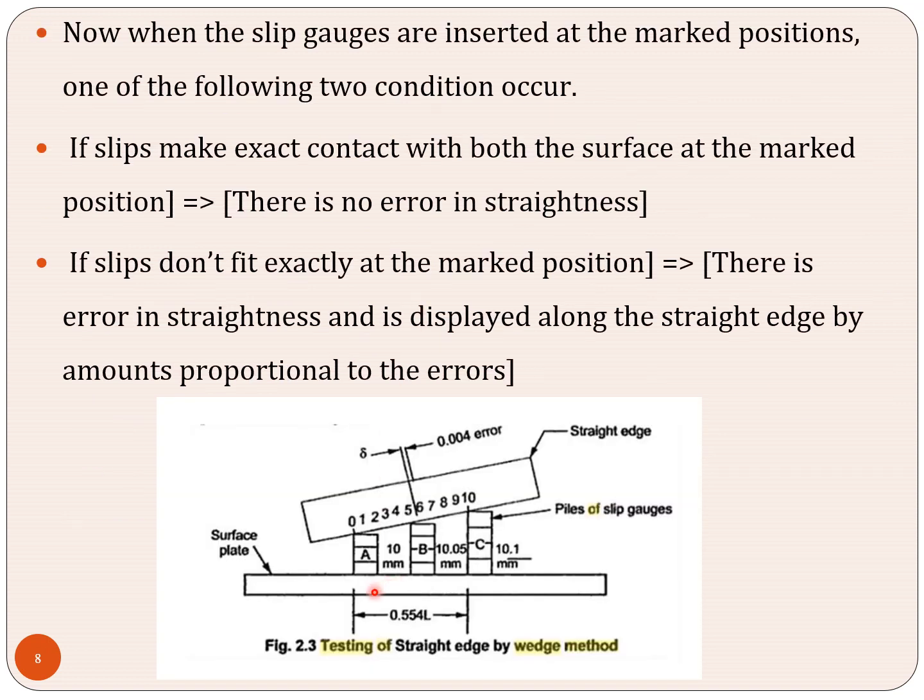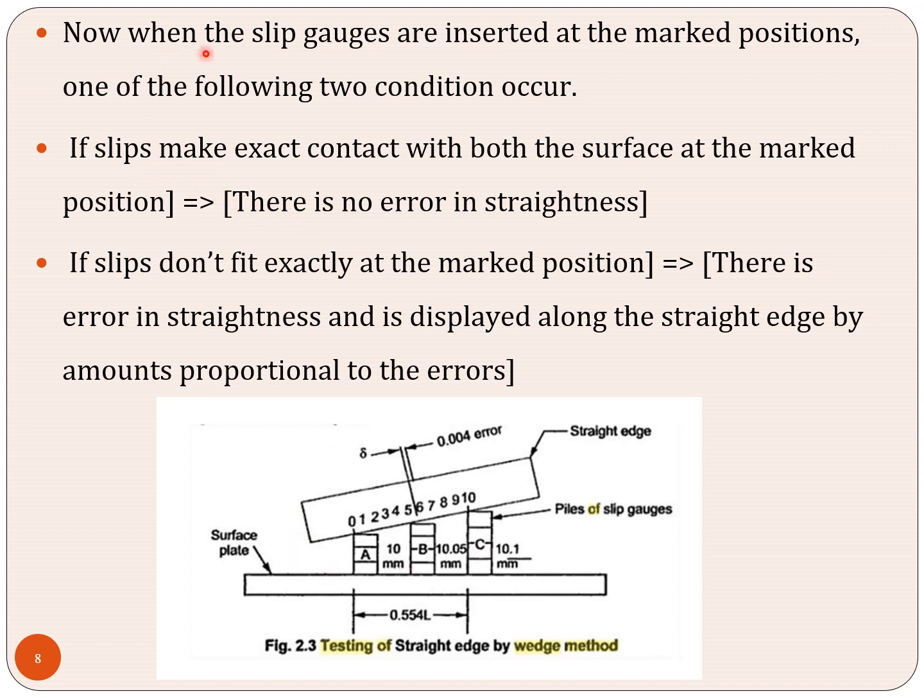Here is the surface plate, and we keep this straight edge on it. Under this we can have different sets of slip gauges, different combinations of slip gauges. First we measure with some set of slip gauges and see the value, the distance between the surface and the straight edge. Then we take another set of slip gauges and see what the value is, and at some distance we can have the values. By using this standard distance we can identify the straightness of the surface.